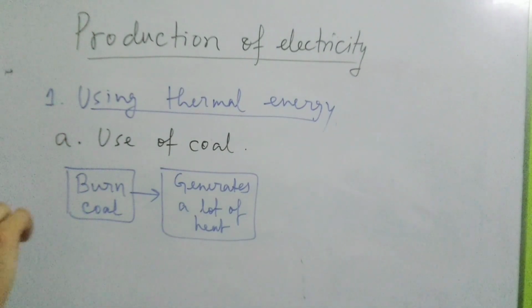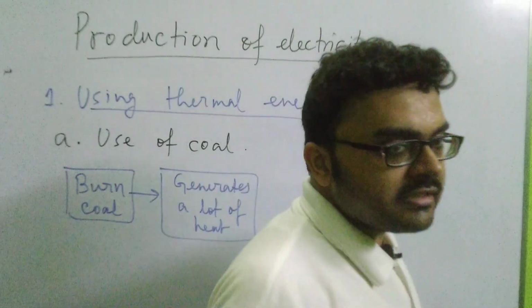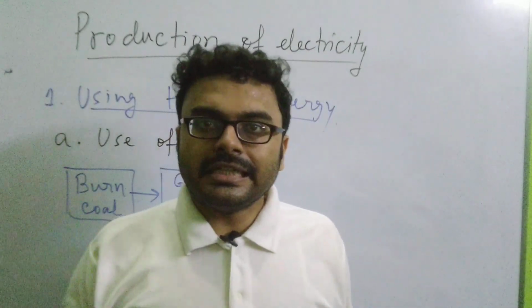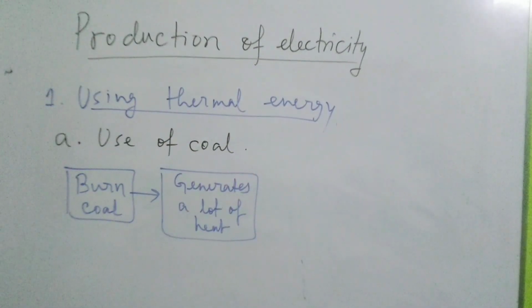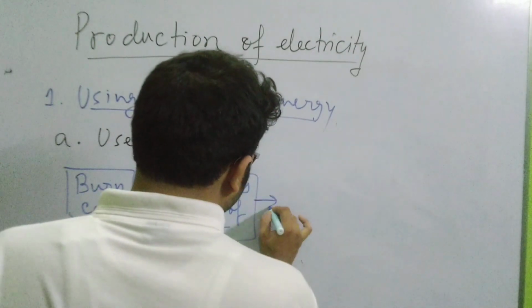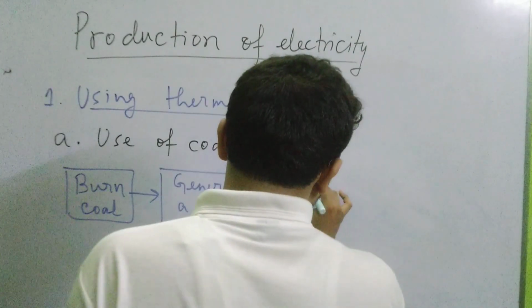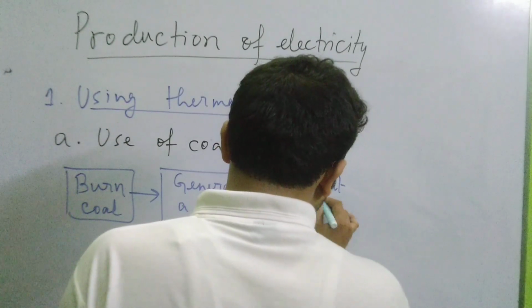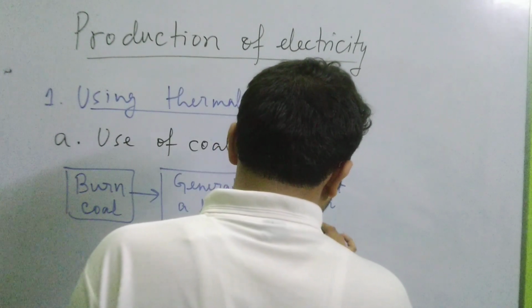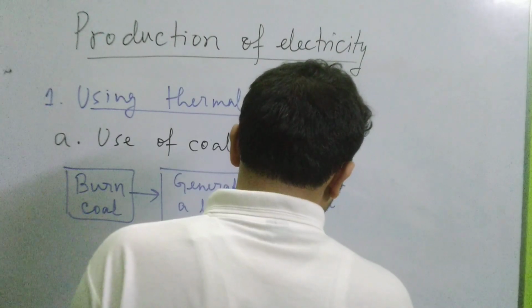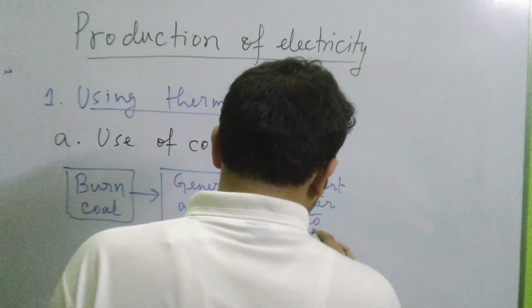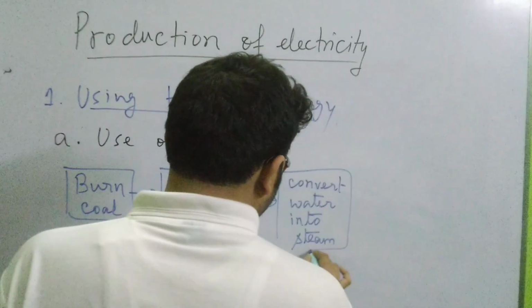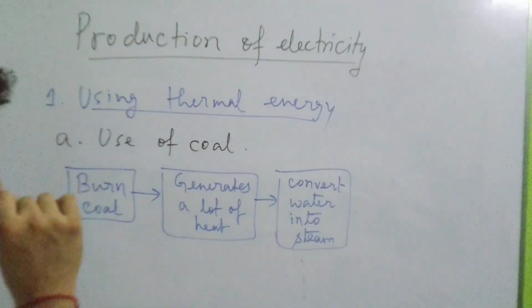How are we going to utilize it? This heat energy is used to convert water into steam.